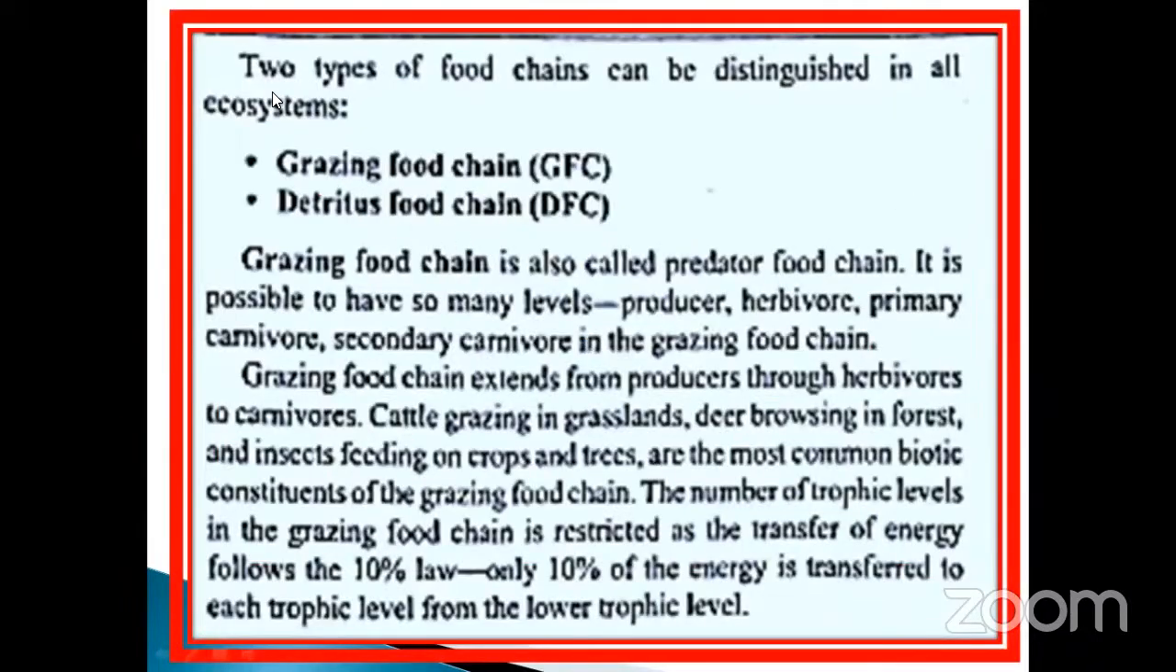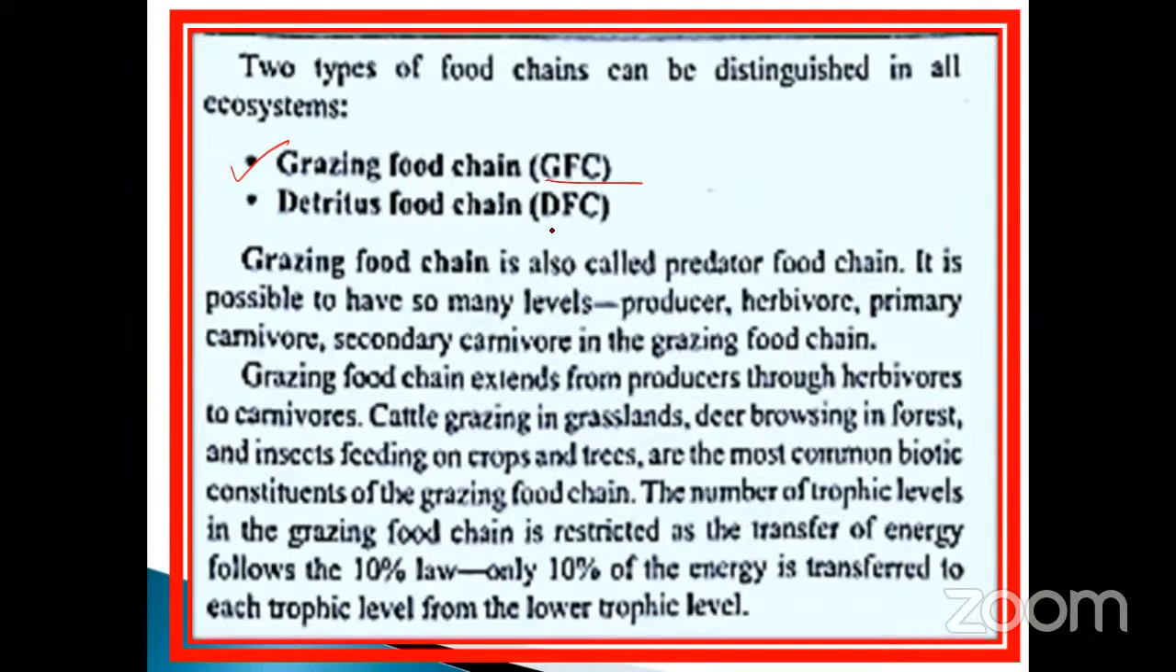See here, two types of food chains can be distinguished in all ecosystems. First of all, you should note it down. There are two types of food chain. We already discussed what a food web is, isn't it? There are two types of food chain that have been reported. One is the grazing food chain, denoted as GFC.